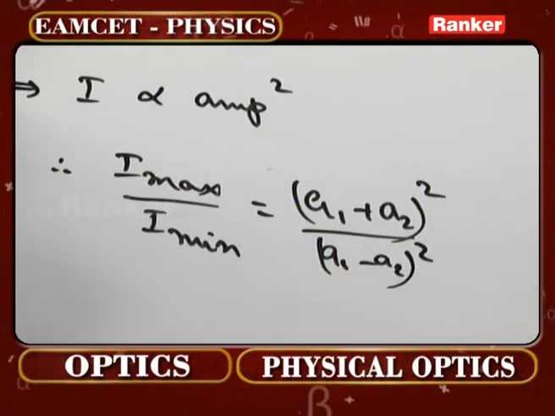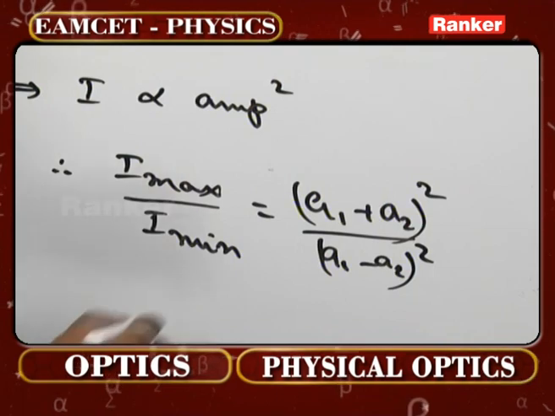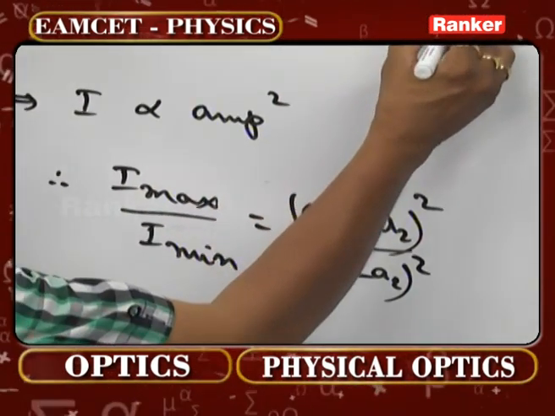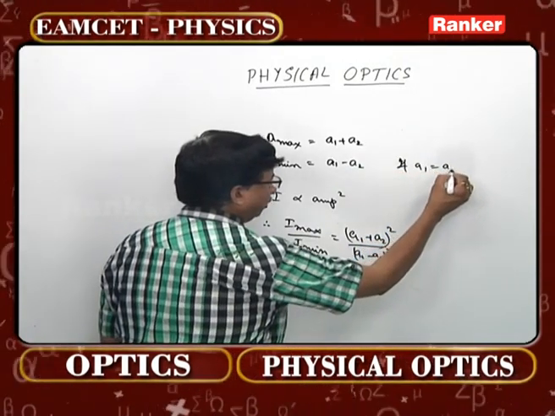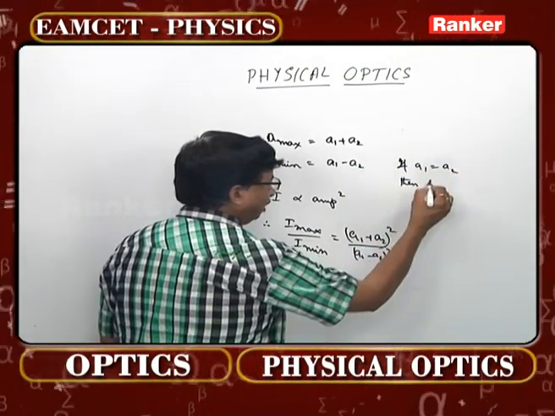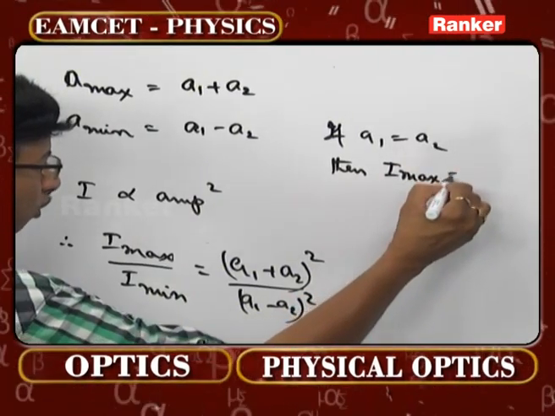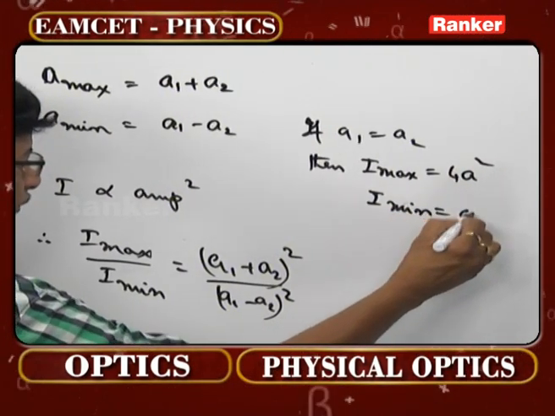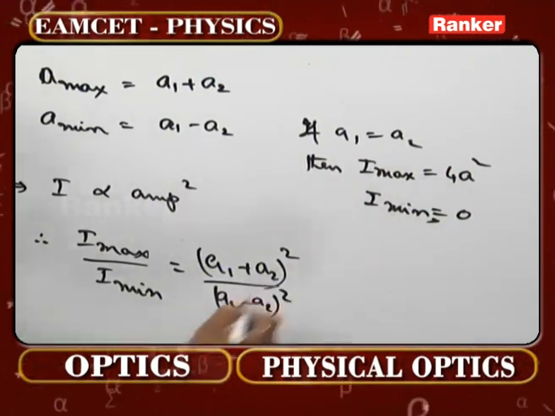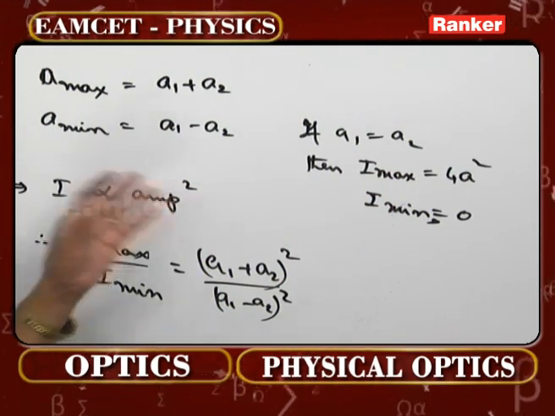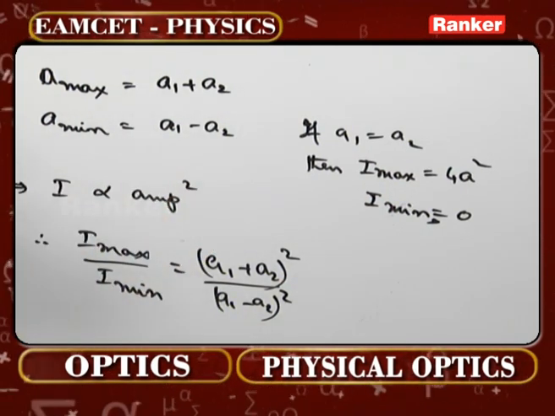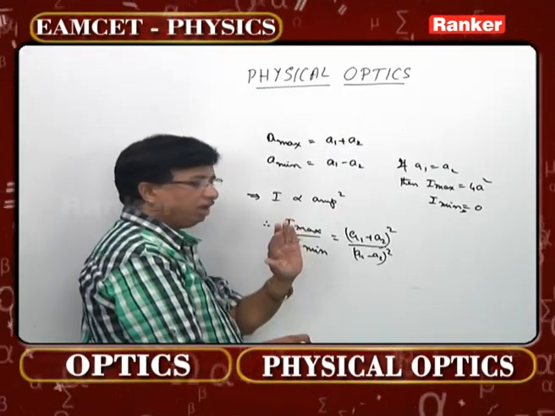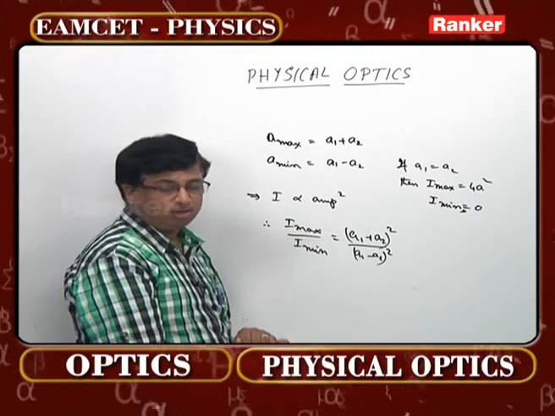If sustained interference is taking place and a perfect interference pattern is obtained, then if A1 is equal to A2, I maximum is going to be 4A square and I minimum is going to be simply 0. That means at a dark band you cannot find brightness at all. No light wave is going to reach that particular point. Therefore, in any interference pattern, alternate bright and dark bands are observed.